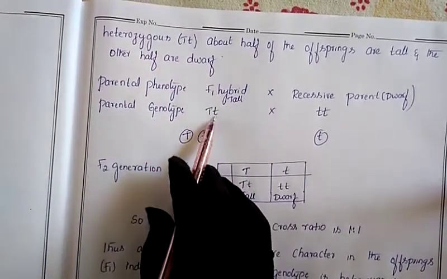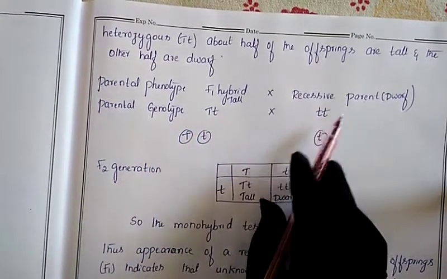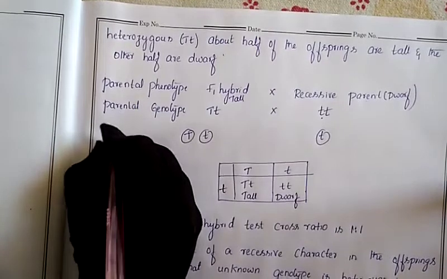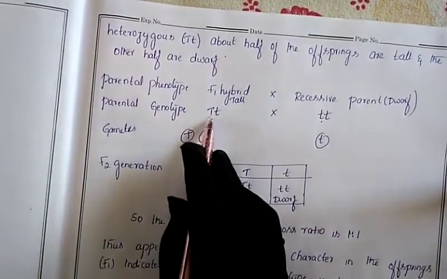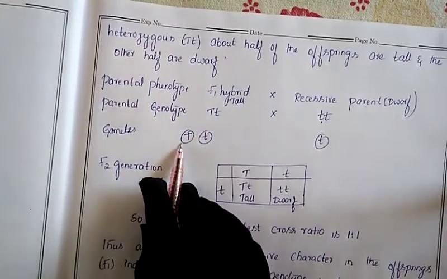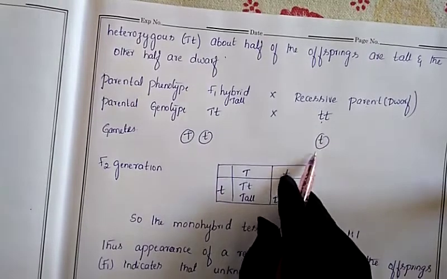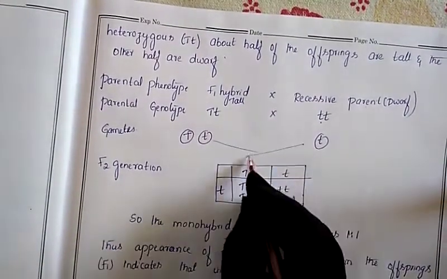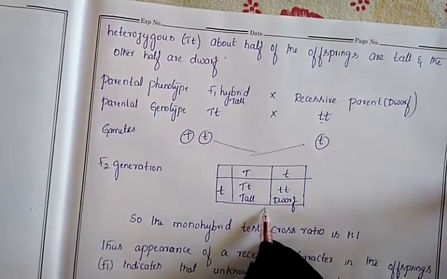Now for the genotype, the tall hybrid, how will it come? Capital T, small t. The recessive parent, small t, small t. Now in the same manner we have to release the gametes, like how we have done before. The heterozygous condition means two gametes will be released, capital T and small t. This is the homozygous condition, so one gamete is released. Now we will produce the F2 generation. We'll cross these together. This is the F2 generation.